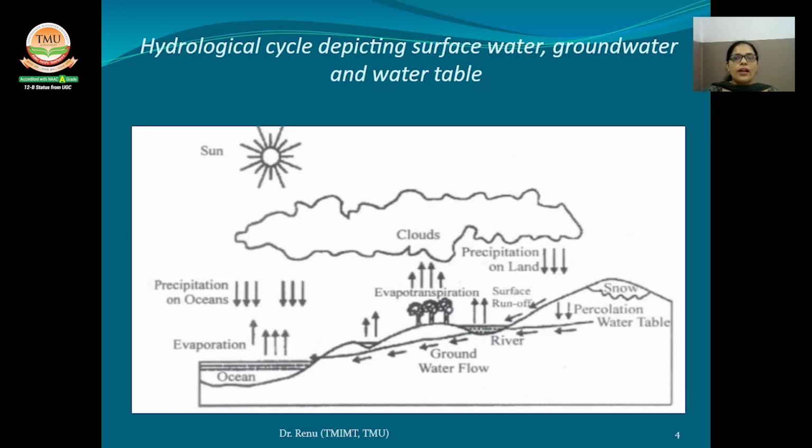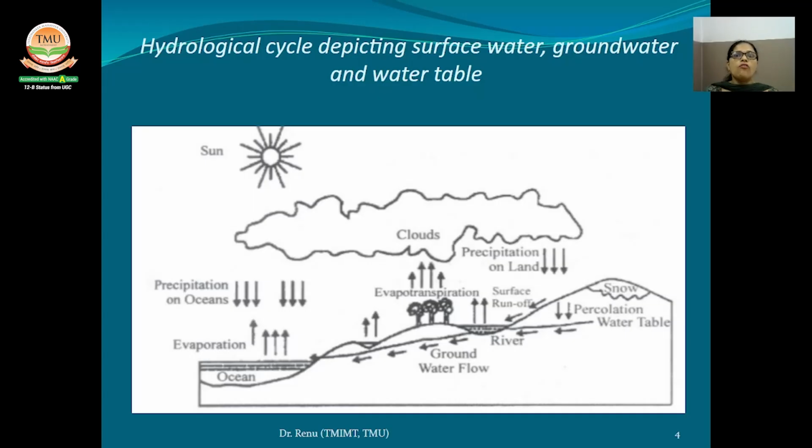Both surface water and groundwater eventually return to the ocean, where evaporation replenishes the supply of atmospheric water vapors. Wind carries the moist air over land, precipitation occurs and the hydrologic cycle continues.